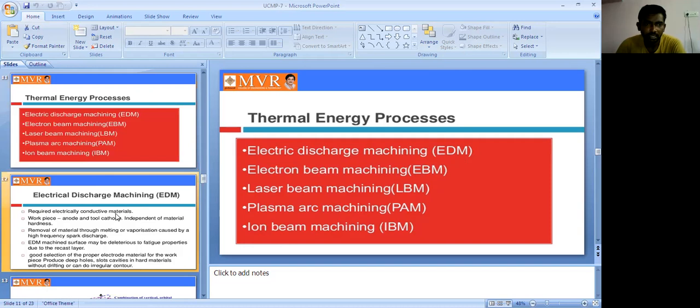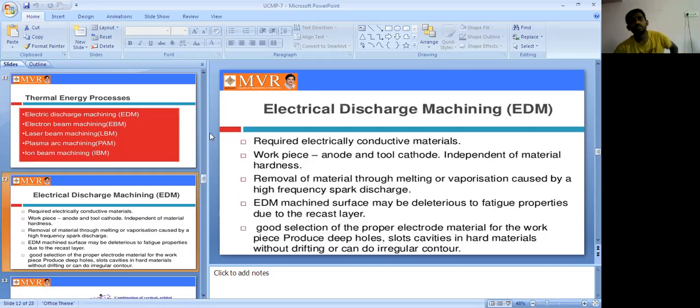So next is the electrical discharge machining process. This is one of the introductions we are discussing here. Electric discharge machining requires an electrically conductive material. The workpiece acts as the anode and the tool acts as the cathode in this process. It is independent of the metal hardness.